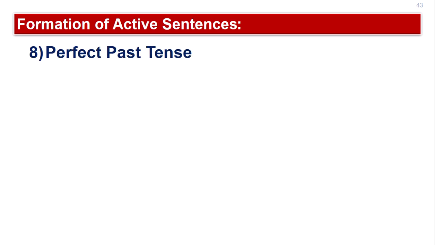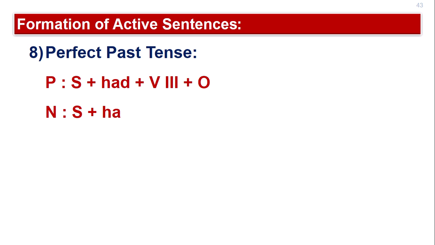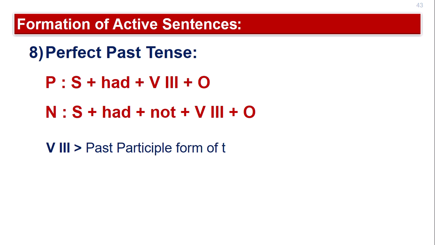So here we have the first tense, eighth tense, perfect past tense. The positive and negative formulas are there. Positive is subject plus had plus verb 3 plus object, and negative is subject plus had plus not plus verb 3 plus object. So here the to be's form of had is used, and the past participle form of the verbs is used in all the sentences, positive and negative both.